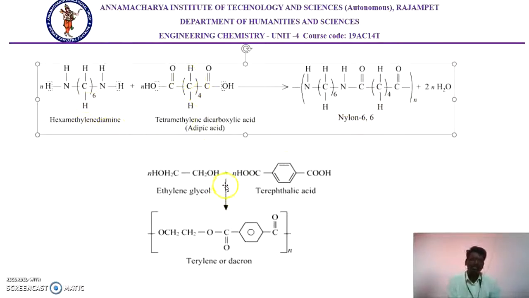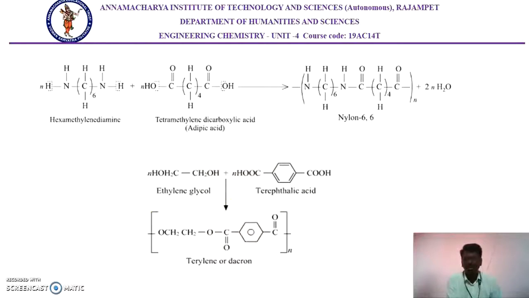Another important example is the formation of Dacron. Here we are using ethylene glycol and terephthalic acid. The terminal OH of ethylene glycol undergoes esterification with the carboxylic acid of terephthalic acid, and water molecules are removed, giving terylene or Dacron. This is the step growth polymerization or condensation polymerization reaction.